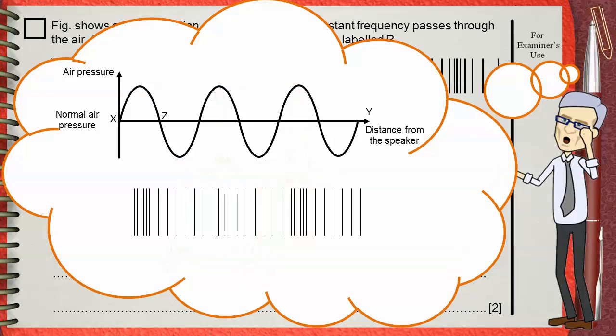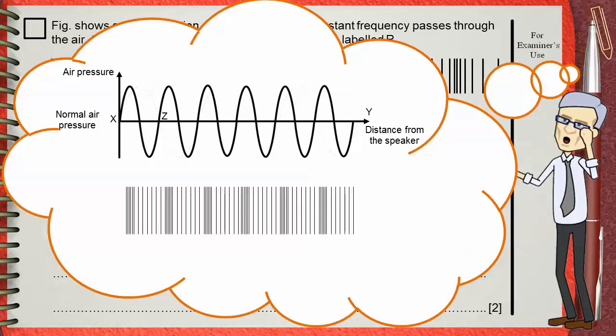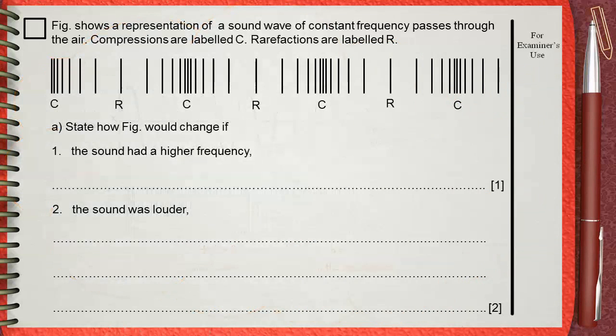The first thing he asks for: what will happen if the frequency changes? Greater frequency means that in the same space there will be more waves. The number of waves will increase. So this is how the diagram will change. More compressions and rarefactions in the same distance, because higher frequency, which is higher pitch, means more waves, which is more compressions and rarefactions drawn in the same space. So our answer will be more compressions and rarefactions.